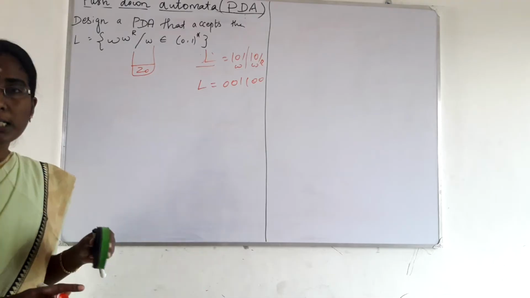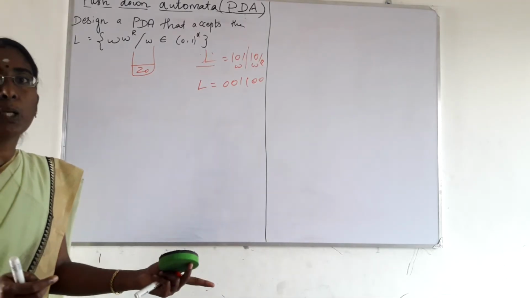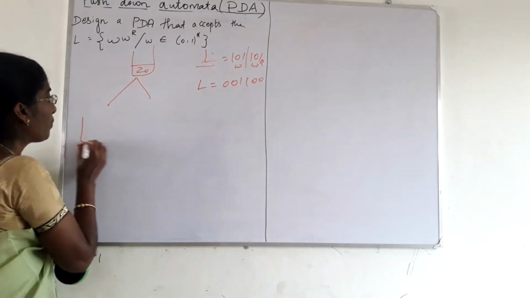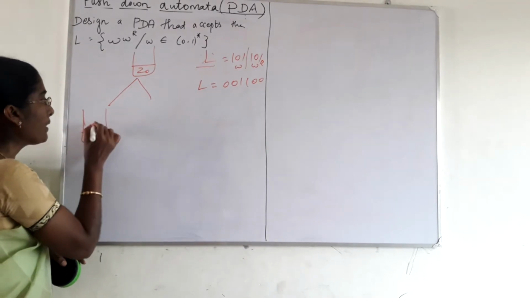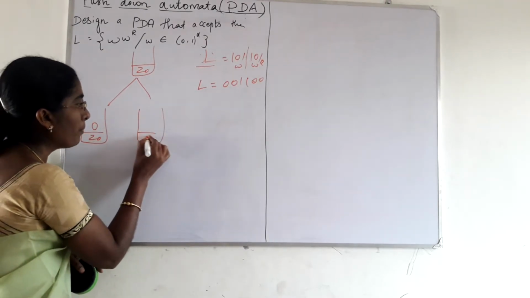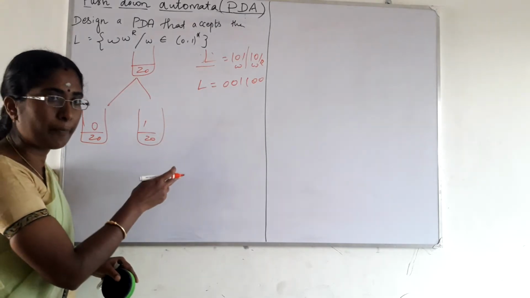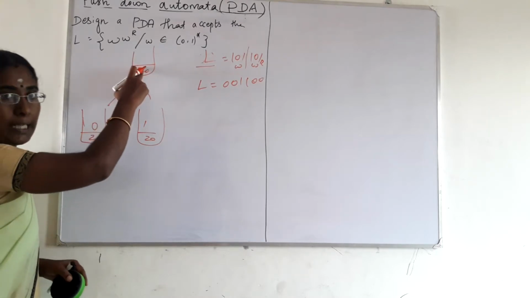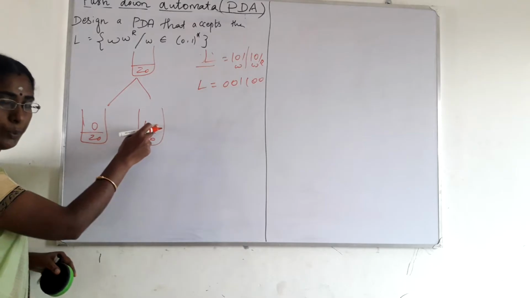There are two possibilities. Initially the stack is empty. The first possibility is reading the symbol 0, or it reads the symbol 1. So there are two possibilities: after Z0, the first symbol is 0 or the first symbol is 1, which is pushed onto the stack. Now in this step the top of the stack is Z0, and 0 is pushed onto the stack, or 1 is pushed onto the stack.